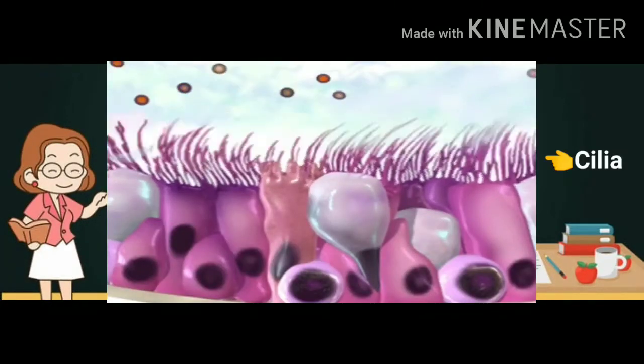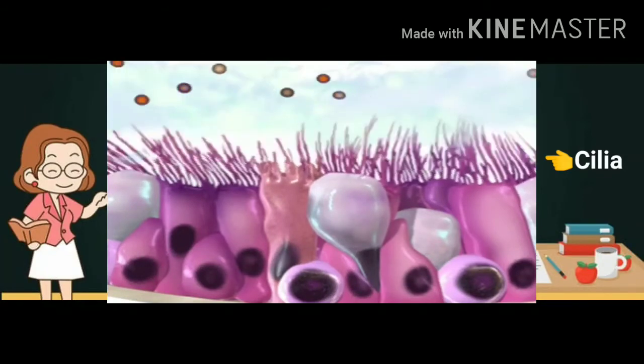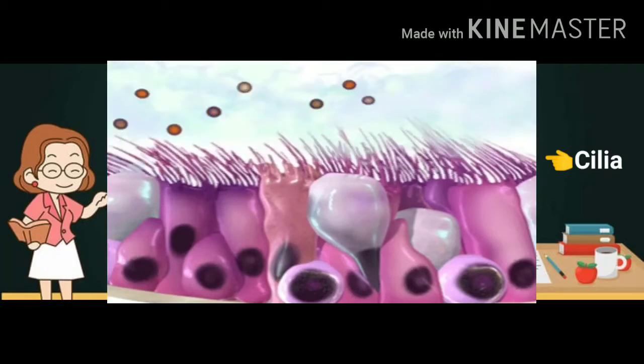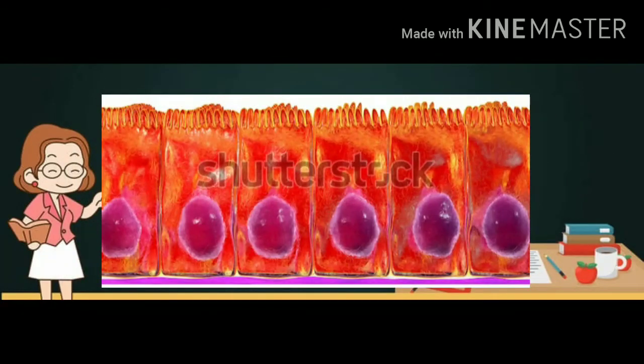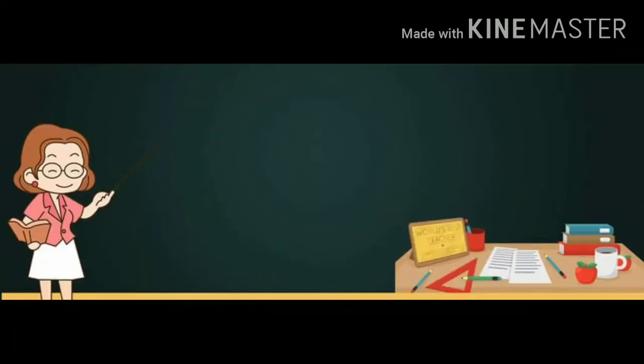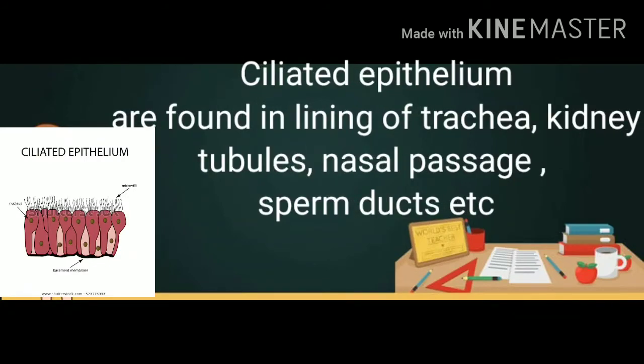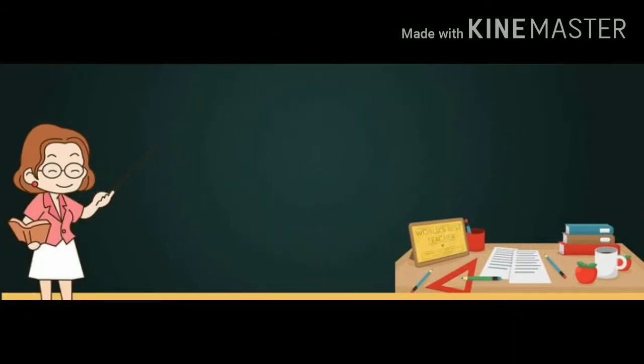It is made up of tall cells with cytoplasmic hair-like cilia at free ends. The cells may be cuboidal or columnar. Hence, ciliated cuboidal epithelium or ciliated columnar epithelium, two types are there. Place of occurrence: the ciliated columnar epithelium forms the lining of trachea or windpipe, lungs, nasal passage, kidney tubules, etc. The ciliated cuboidal epithelium is found in sperm ducts.